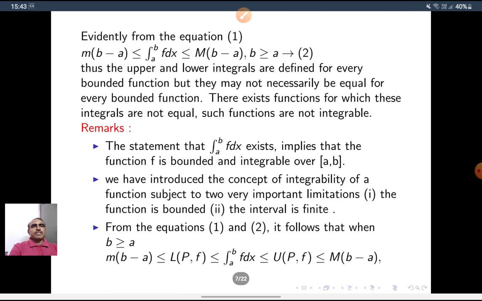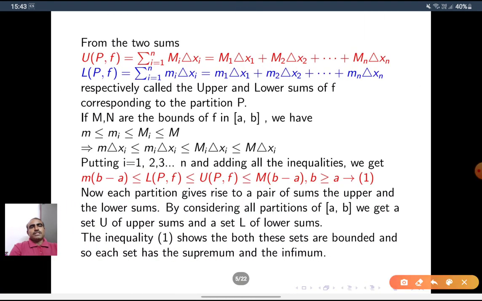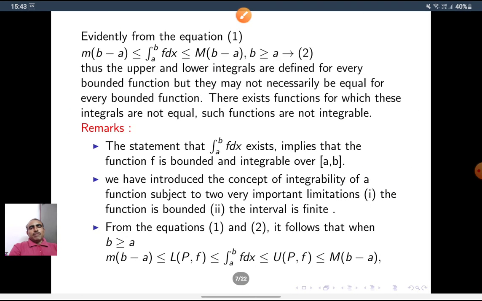Evidently, from equation 1, what do we write? What is equation 1? From this, m into b minus a is less than or equal to integral a to b f of x dx, which is less than or equal to capital M into b minus a, for b greater than or equal to a.